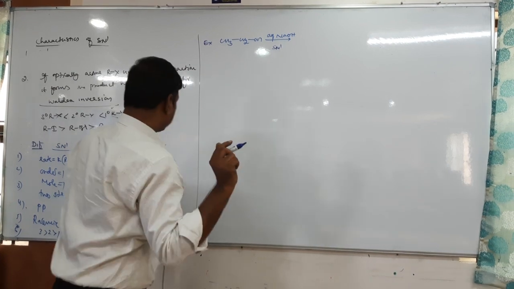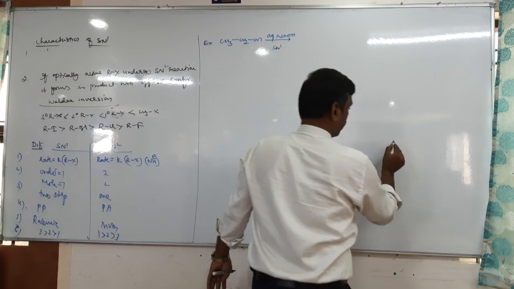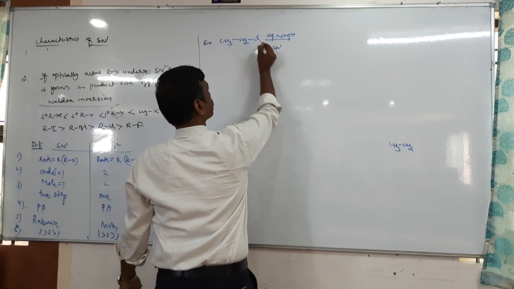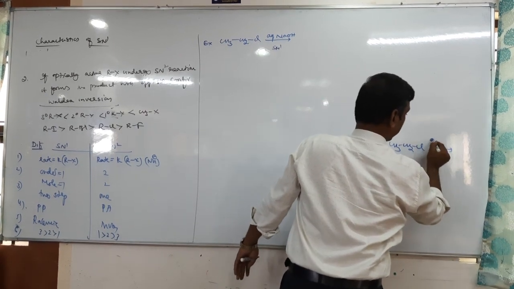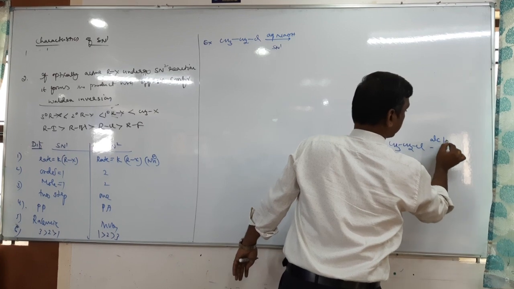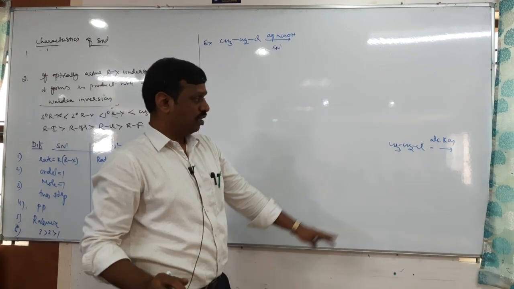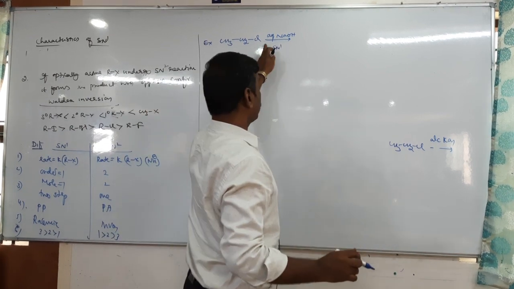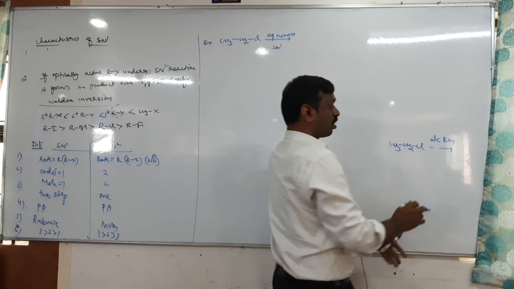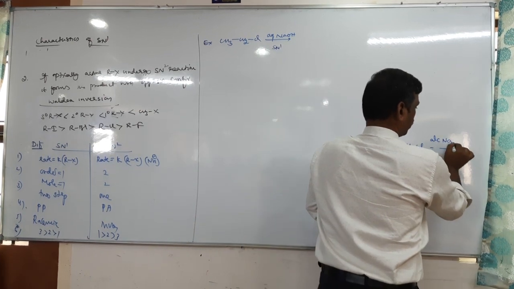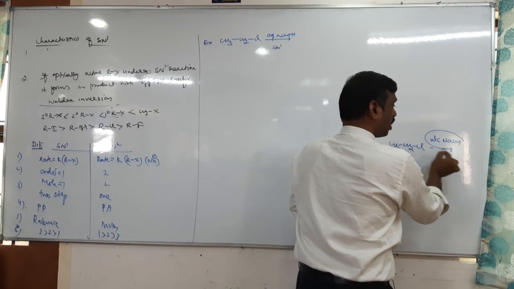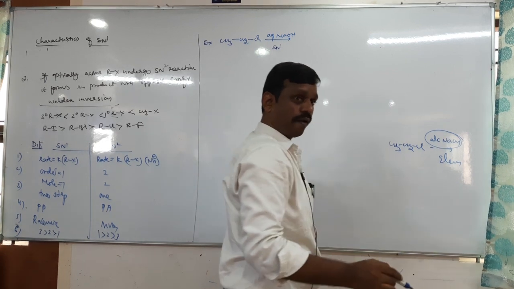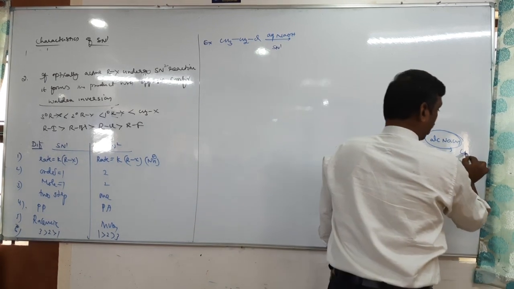But in the last class, we studied one more reaction. Do you remember? Ethyl chloride reacts with alcoholic KOH. Ethyl chloride, aqueous KOH or aqueous NaOH, versus alcoholic KOH or alcoholic NaOH. Then what is the difference? This alcoholic NaOH is an elimination reaction. Which elimination? Dehydrohalogenation. You will get the alkene as the product.